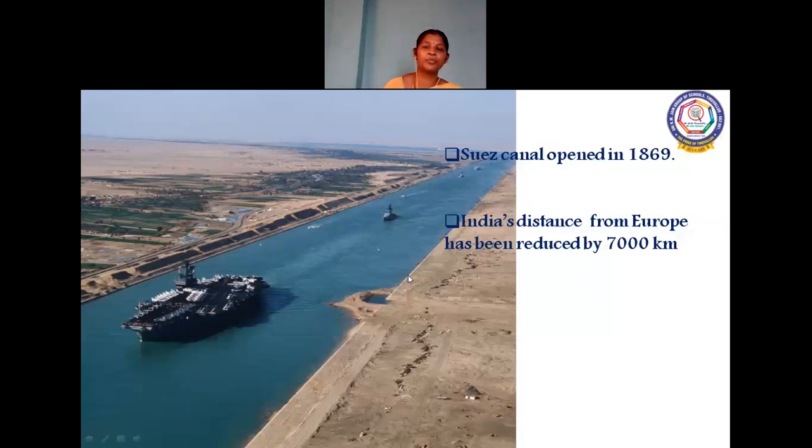So here, this is a picture of the Suez Canal, and it was opened in the year 1869, children. After the Suez Canal opened, India's distance from Europe was reduced by 7,000 kilometers. So this is about the Suez Canal and about India's facts.